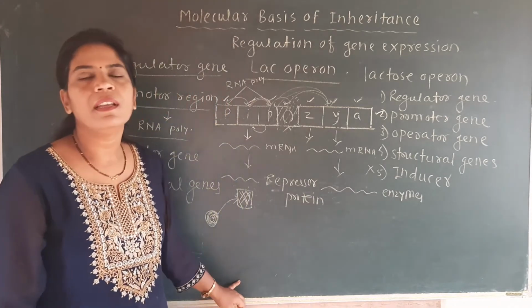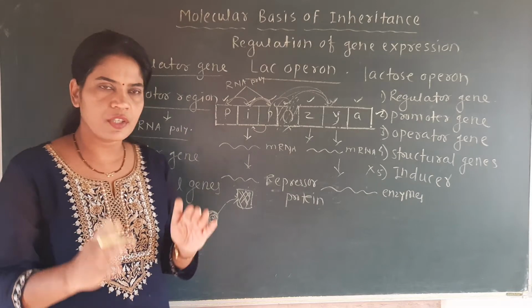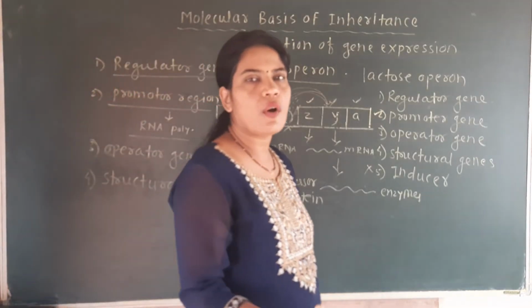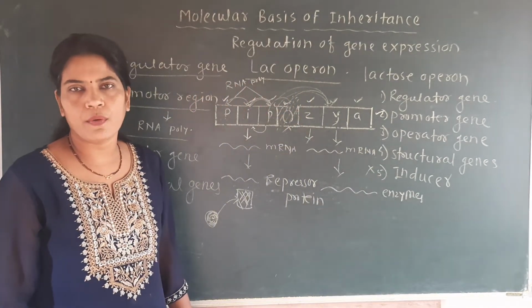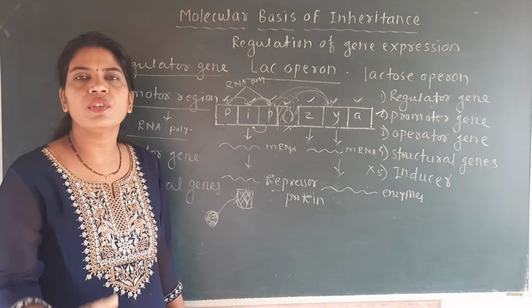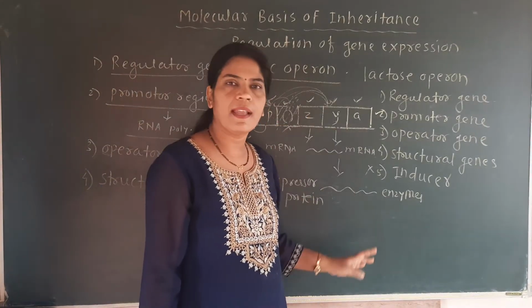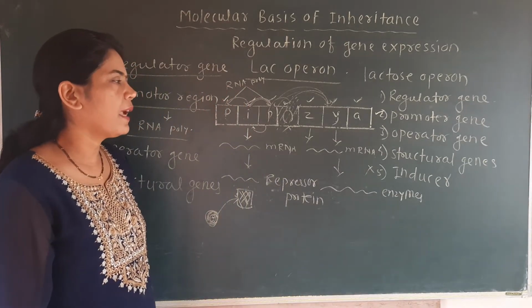Sometimes the inducer binds with the repressor protein, and such an inducer-repressor complex decides the switching off or switching on of the lac operon. The inducer and repressor complex switch on the lac operon, because the lac operon forms the mRNA and the enzymes. So all of this is about the lac operon.